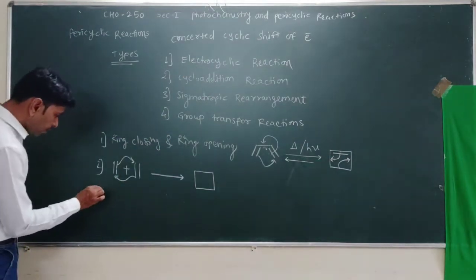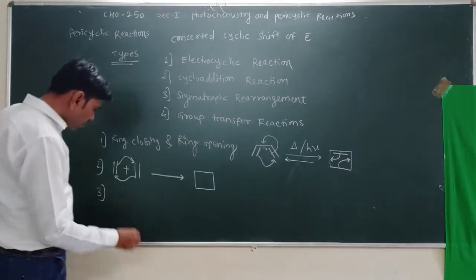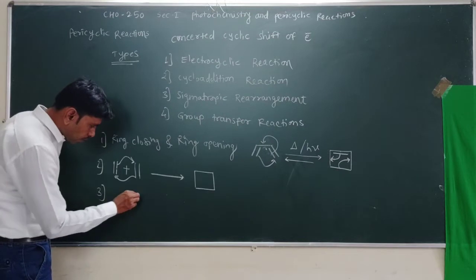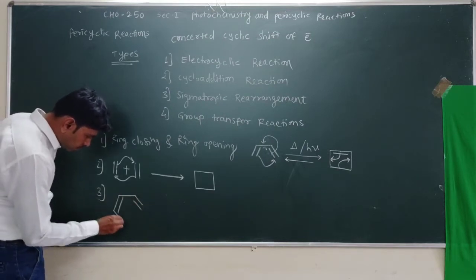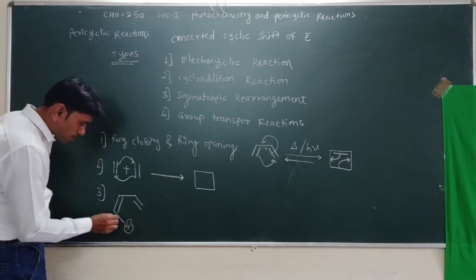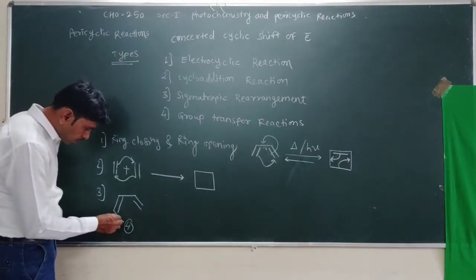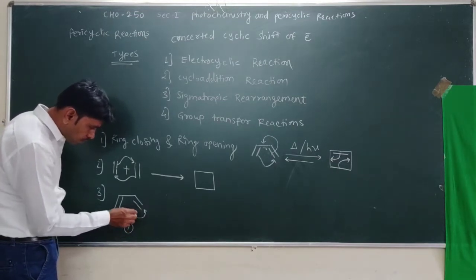So, third, sigmatropic rearrangement. What is sigmatropic rearrangement? In this type of rearrangement, see here, this sigma bond, this hydrogen forms a sigma bond. So this sigma bond undergoes breaking, a sigma shift.